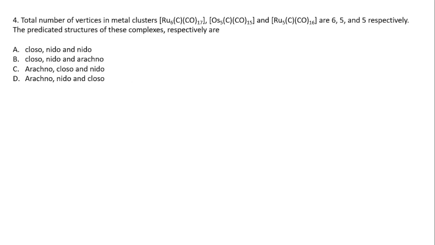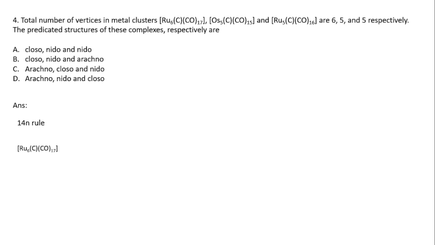Next question: the total number of vertices in the metal clusters is 6, 5, and 5 respectively. The predicted structures of these complexes, respectively, are. Here you need to find out what the cluster structure is, that is closo, nido, arachno, etc. Okay, so let's see. We will apply the 14n rule.